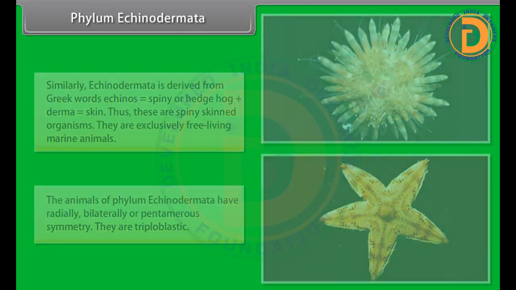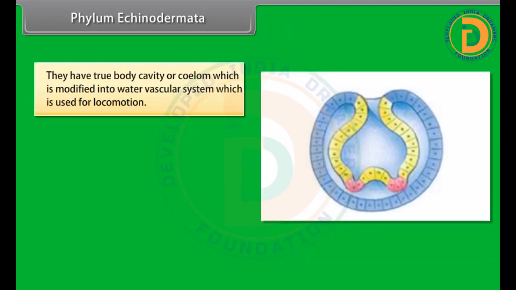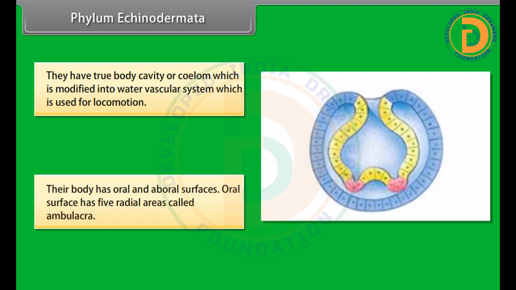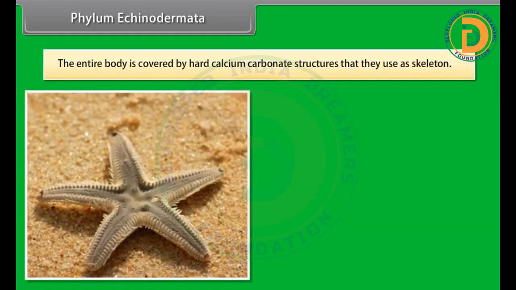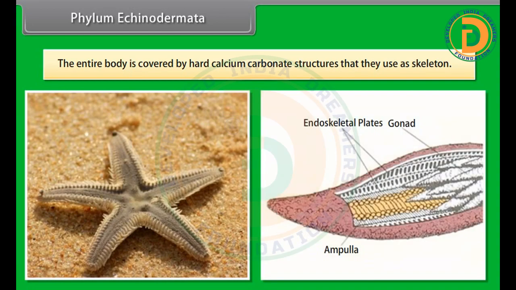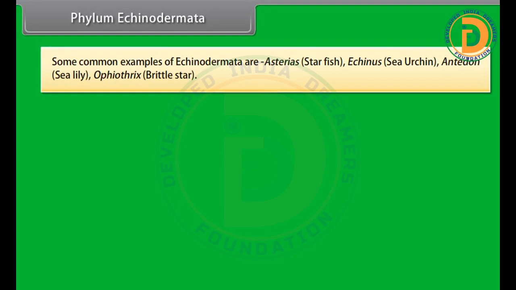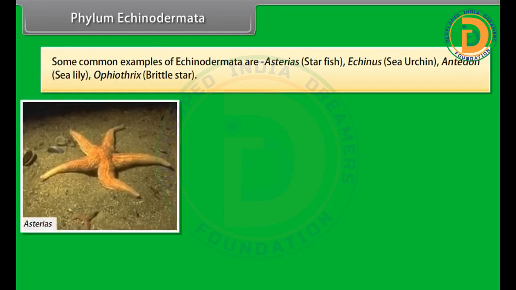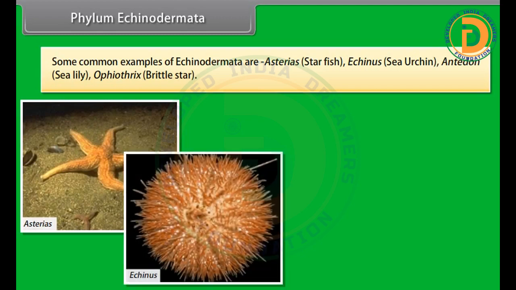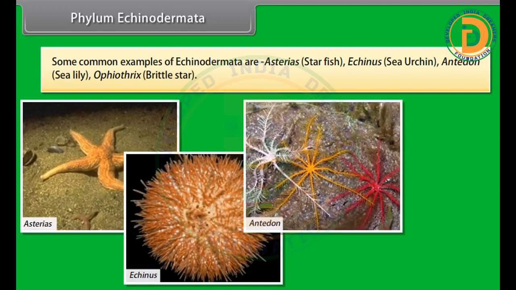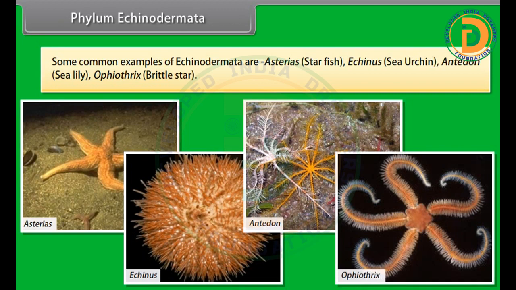They are triploblastic. They have a true body cavity or coelom, which is modified into the water vascular system, which is used for locomotion. Their body has oral and aboral surfaces. The oral surface has 5 radial areas called ambulacra. The entire body is covered by hard calcium carbonate structures that they use as skeleton. Some common examples of Echinodermata are Asterias, starfish; Echinus, sea urchin; Antedon, sea lily; Ophiothrix, brittle star.